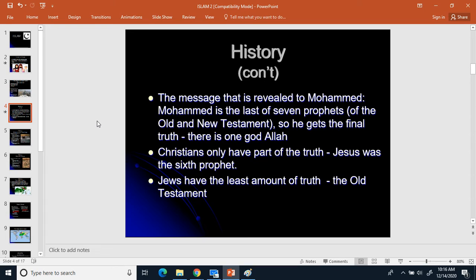Now, according to Muhammad, Christians don't have the entire truth because he's the last prophet and Jesus is the 6th prophet. And also, according to him, Jews have the least amount of truth. So Jews have like the Old Testament, the first 5 books of the Bible. So they have the least amount of truth according to Muhammad. And then Christians have a bit more truth because they have the New Testament. And then Muslims have the entire truth because they have the Quran, which has more additional information.